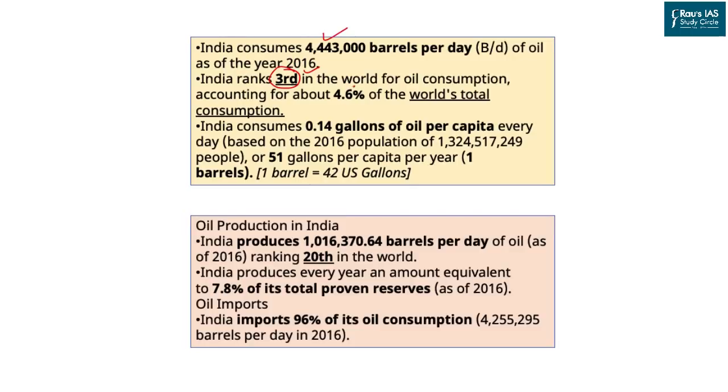India is consuming only 4.6% of the world's oil despite being in the third position. India's per capita oil consumption is also very low compared to the European countries. The first and foremost reason is that India's oil energy share is low. Why? Because of the higher dependence on coal and hydropower.